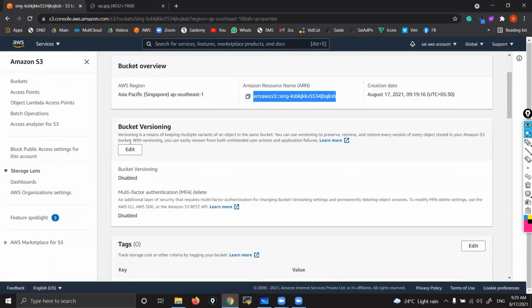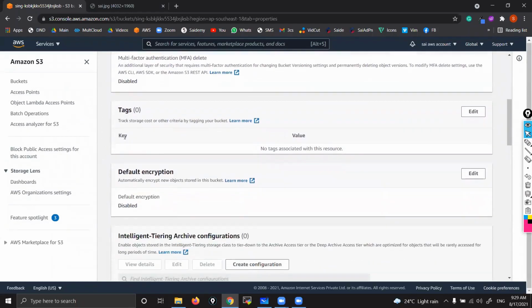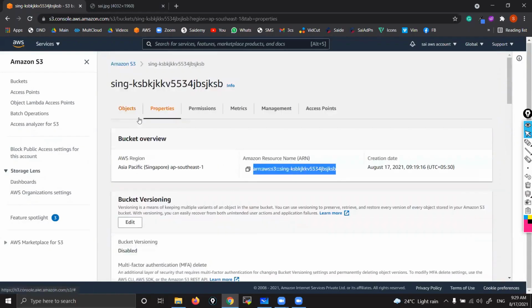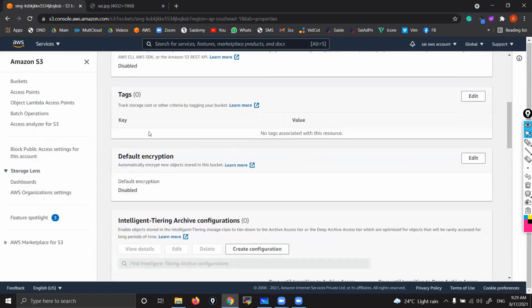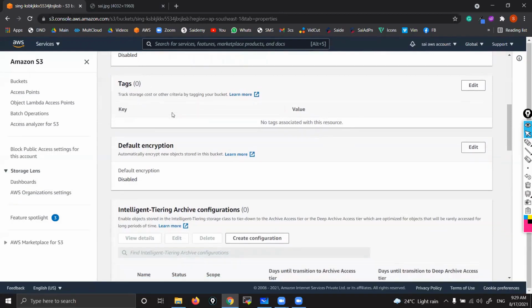Yeah, versioning we are going to enable from here. Advantage of versioning: we can store an object in the form of versions, and we can recover a deleted object. Yes, tomorrow we are going to do it practically from here. Tags: we can give complete information for the bucket. See, this we are doing at bucket level. So we can give what this bucket is, why we are creating it for so and so purpose, what the data inside the bucket is. We can give complete description by using these tags.